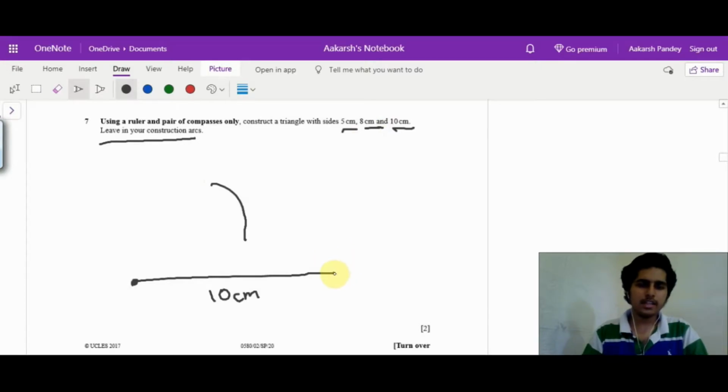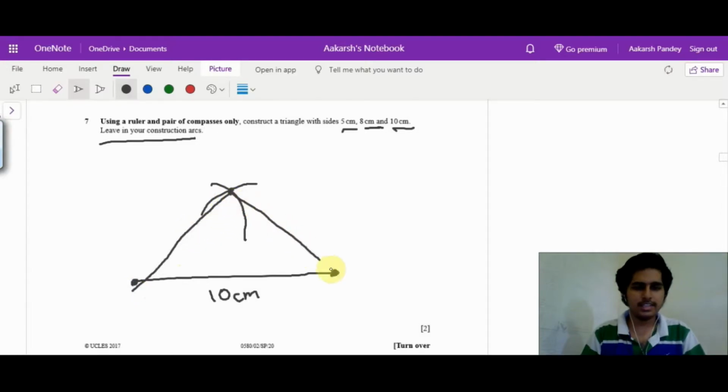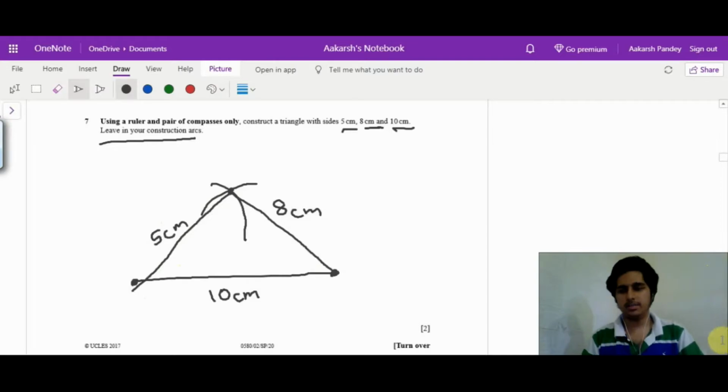Again, keep the pointy edge of the compass on the other end of the 10 centimeter edge, and then make an arc at 8 centimeters. Finally, this intersection is the third vertex. Just connect these points using a straight edge. So this will be the 5 centimeter edge and this will be 8 centimeters. That's it, you're done with this question.